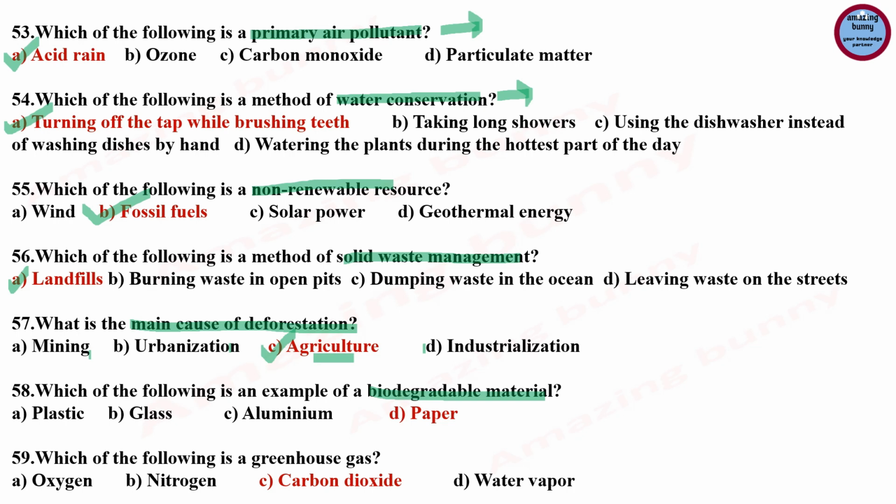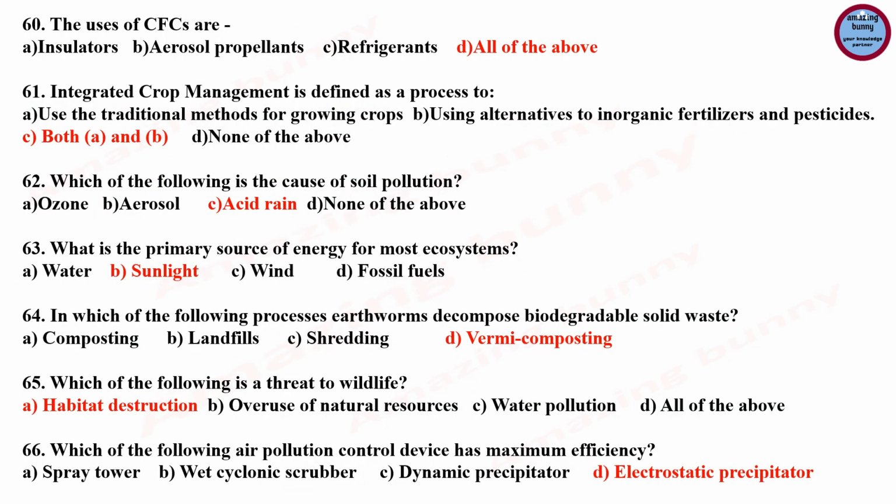Question number 59, which of the following is a greenhouse gas? Oxygen, nitrogen, carbon dioxide, water vapor. And the correct answer is carbon dioxide. Other greenhouse gases are methane, nitrous oxide, hydrofluorocarbons, perfluorocarbons, sulfur hexafluoride, nitrogen trifluoride.